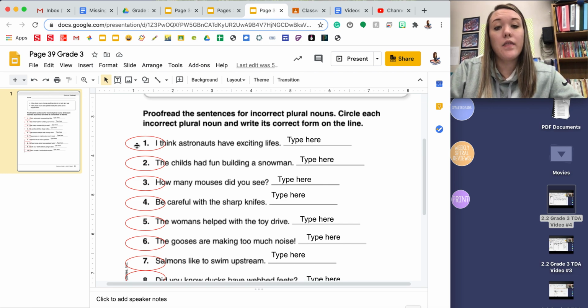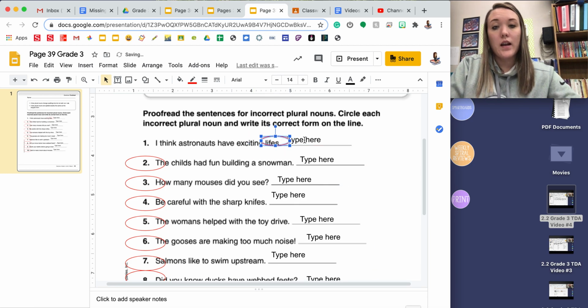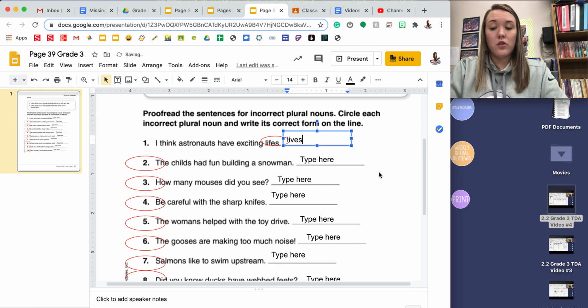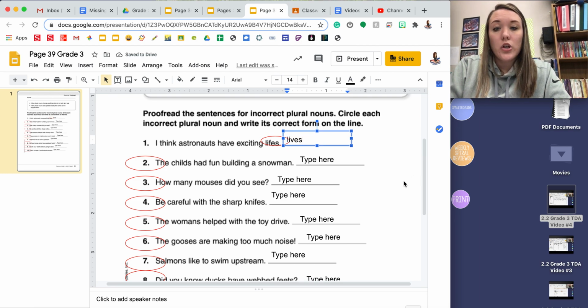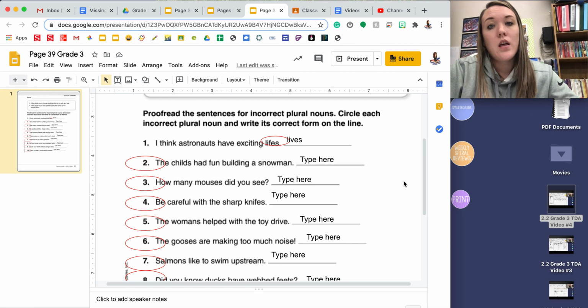Number 1 says, I think astronauts have exciting lives. I remember that when I have a word that ends in an F or FE, I need to change that to a V. So lives is incorrect. I'm going to circle it. I can even resize the circle so it's just covering lives, and I'm going to spell lives correctly on the line. You will need to finish this page with the same directions for 2 through 10. This again is assigned to you and due on Wednesday.